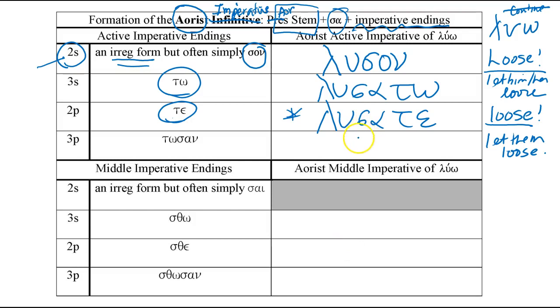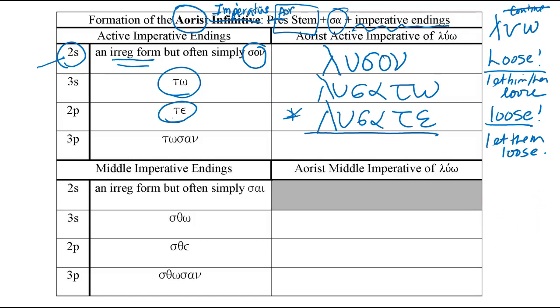Notice that you will not confuse lusate with elusate, because in the indicative you have the augment, but in the imperative you don't. So this can only be translated one way in the imperative.